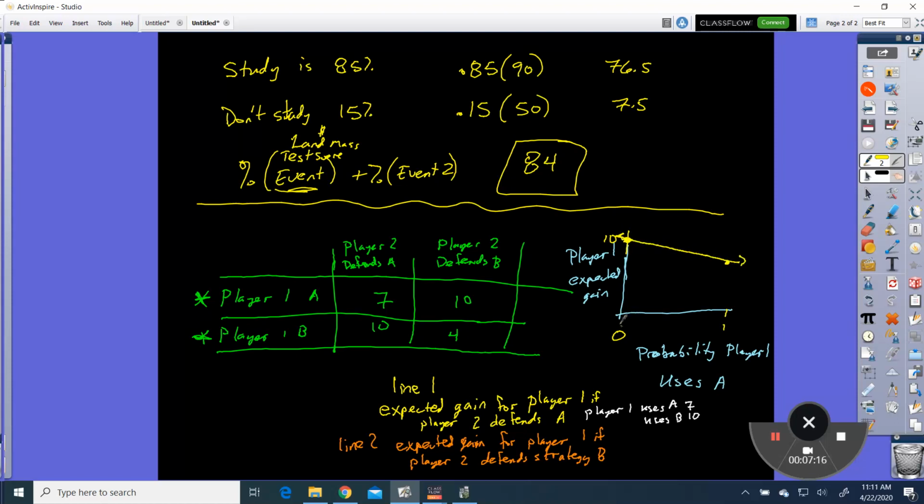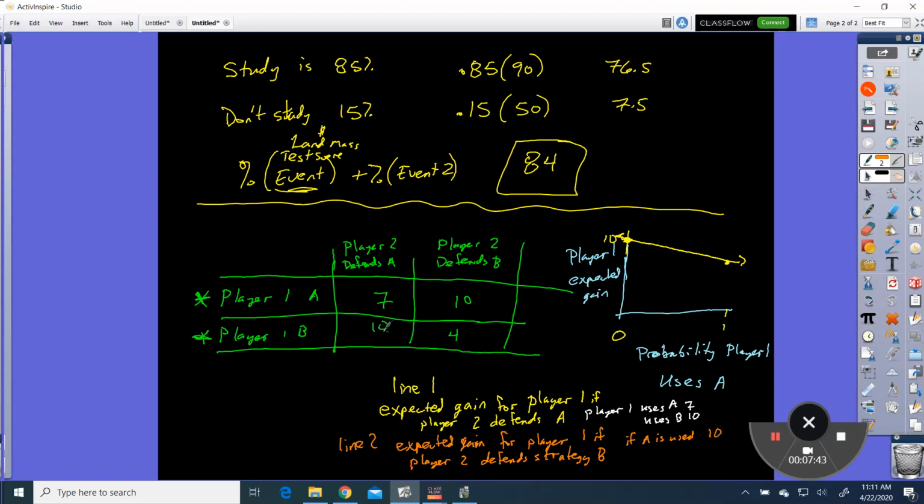Okay. Now the next one is our orange one. It says expected gain for player 1 if player 2 defends strategy B. So if A is used against strategy B, he gets 10.